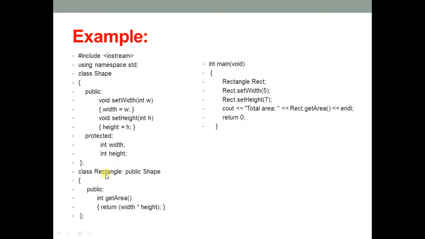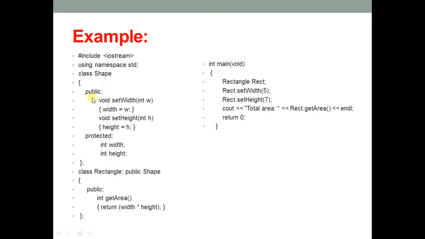We are going to find the area of the rectangle. Inside rectangle, you can see we have not declared width and height, because rectangle will also have height and width, but we have not declared them here. We are not defining set height or set width either in this rectangle class. Why? Because we have inherited set width, set height, and the width and height data members from the shape class.